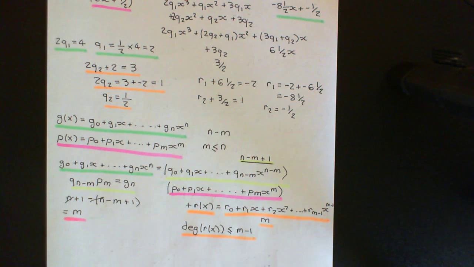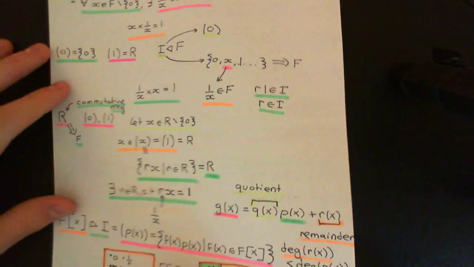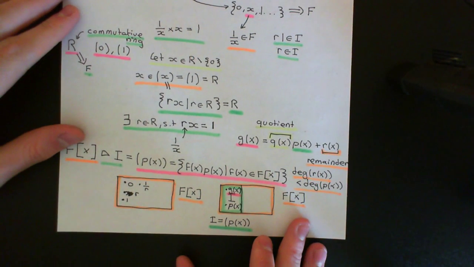Okay, so you can always take some polynomial in your ring of polynomials over a field capital F and write it as some quotient polynomial multiplied by the polynomial p of x plus a remainder polynomial which will have degree less than the degree of the polynomial p of x. Okay, right, so now we can turn back over to proving what we wanted to prove here.